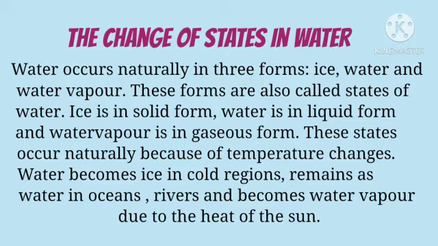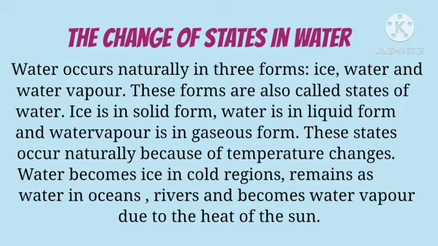Remains as water in ocean or river and becomes water vapor due to the heat of the sun. Wherever the temperature is normal, in that area water is in the liquid form, and in the same area if the temperature increases, water starts to evaporate and it comes in the gaseous form.